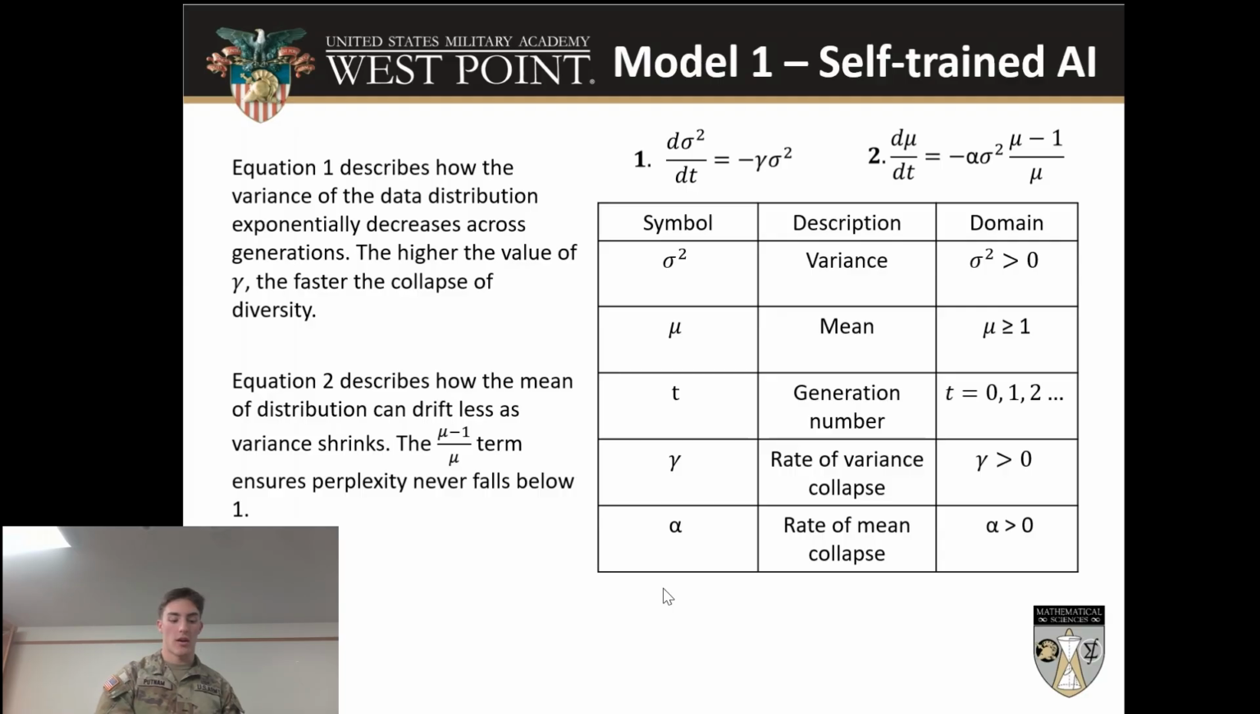Equation 2 describes how the mean of distribution changes less as variance shrinks, eventually leading to a delta function. The mu minus 1 over mu term establishes an asymptote to ensure perplexity never falls below 1.